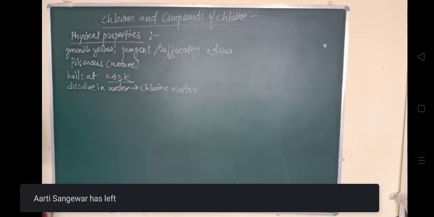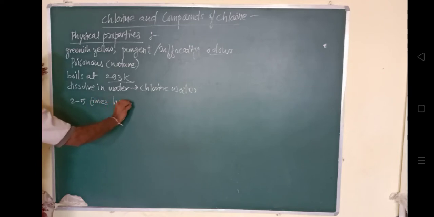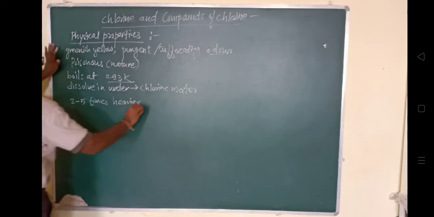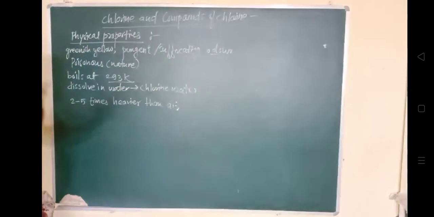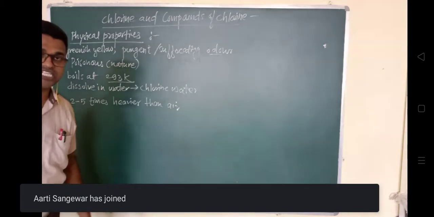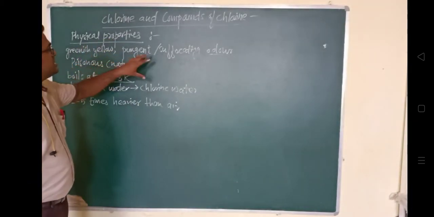So very important, it is 2 to 5 times heavier than air, means इसकी जो density रहेगी, air से ज्यादा रहेगी. So this is about the physical properties of the chlorine, greenish yellow in color.